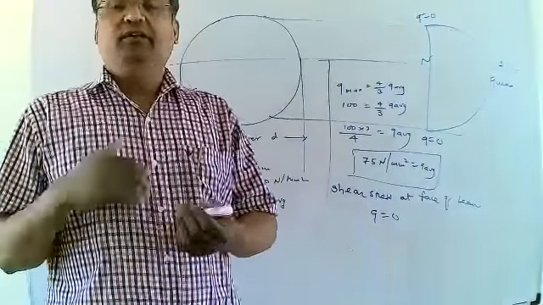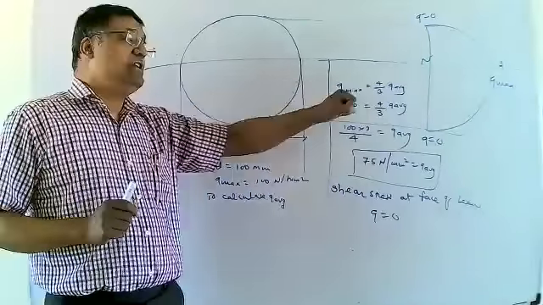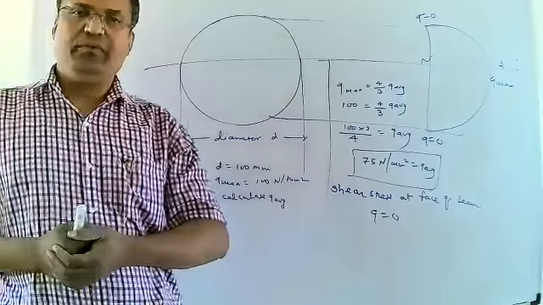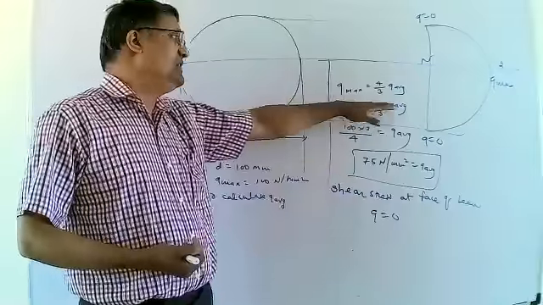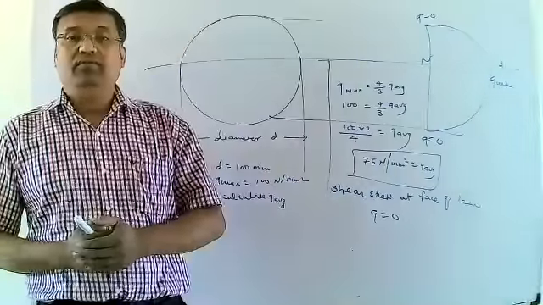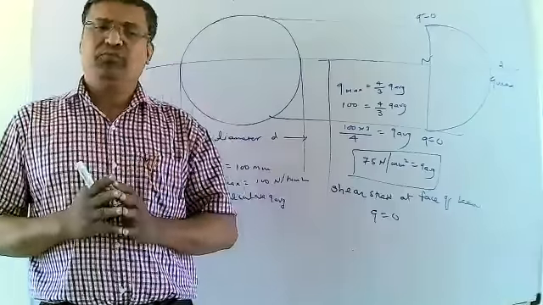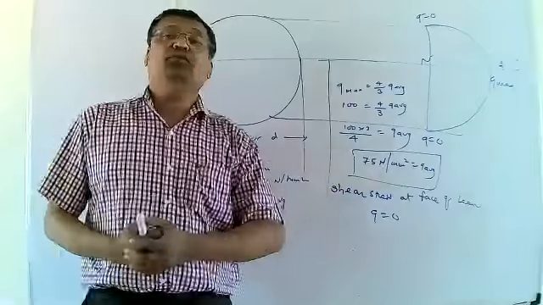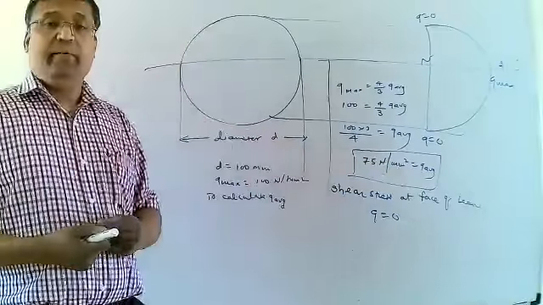Then how to calculate Q average for circular section? The formula is standard: Q max is equal to 4 upon 3 Q average. Q max is provided, so we just put the value: 100 is equal to 4 upon 3 Q average. Then do the simplification, and you can easily calculate the unknown value of Q average. Finally we get Q average as 75 Newton per mm square. That is the value of the average shear stress induced in the beam.